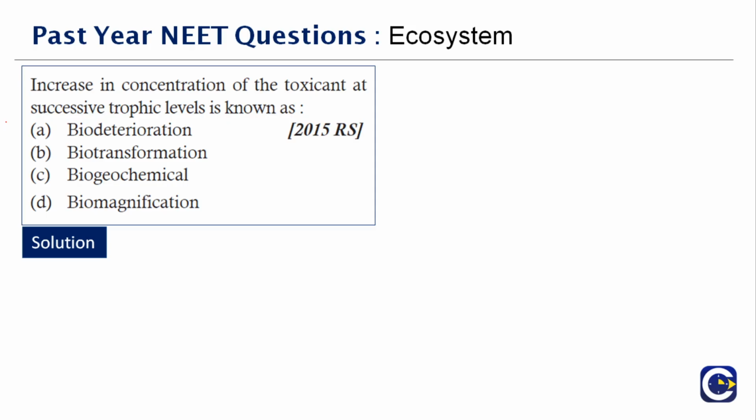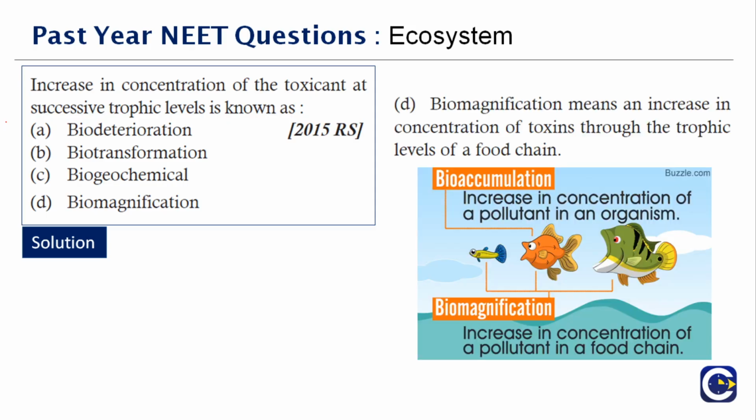The right answer is biomagnification, which means to increase in concentration. Biomagnify, magnify is increase, right? So that will see the increase in concentration of toxicant at successive trophic levels of the food chain. Therefore, the correct answer to this question is option D.